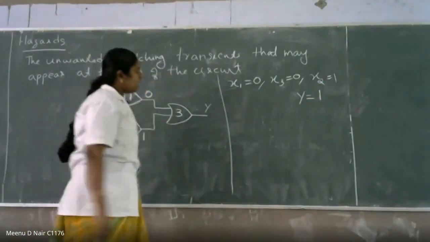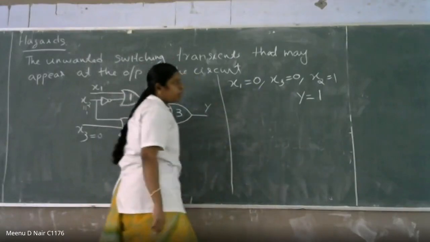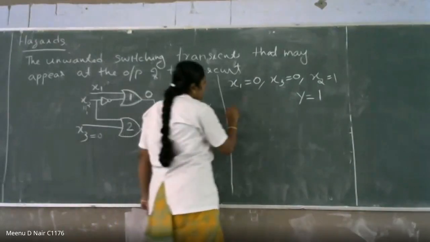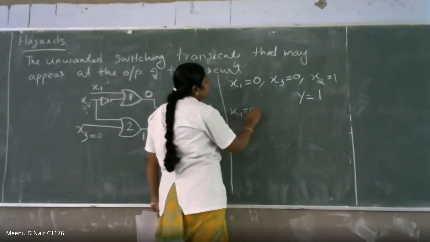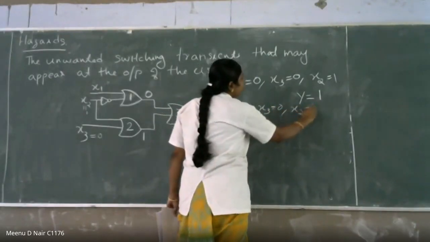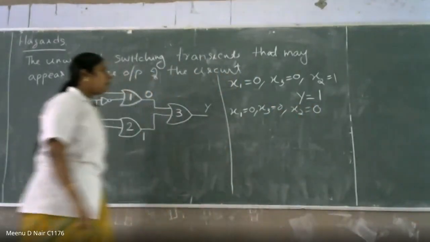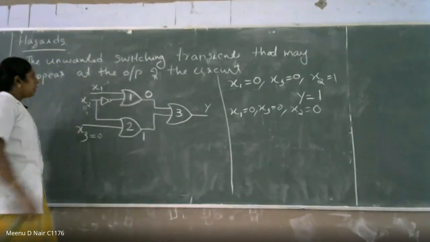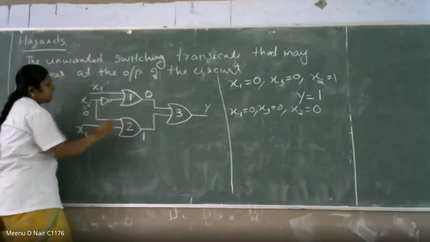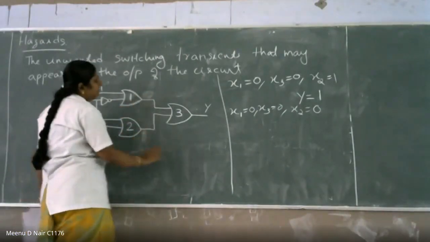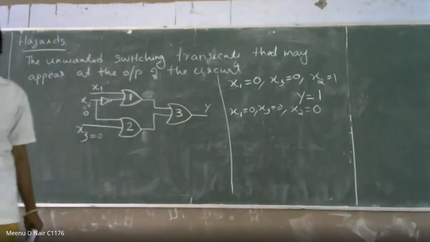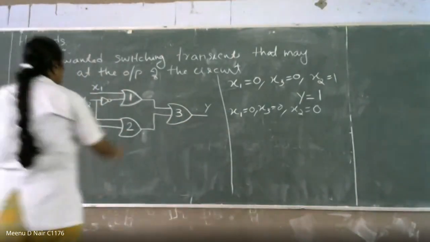Now, the second case is you are changing x2 into 0. So the second condition: x1 is equal to 0, x3 is equal to 0, and you are changing x2 to 0. So now you tell me what is your output, y. So x1 is equal to 0, x2 is equal to 0, and x3 is equal to 0. What is the output of y? What is the output of x1? x1 is equal to 1.